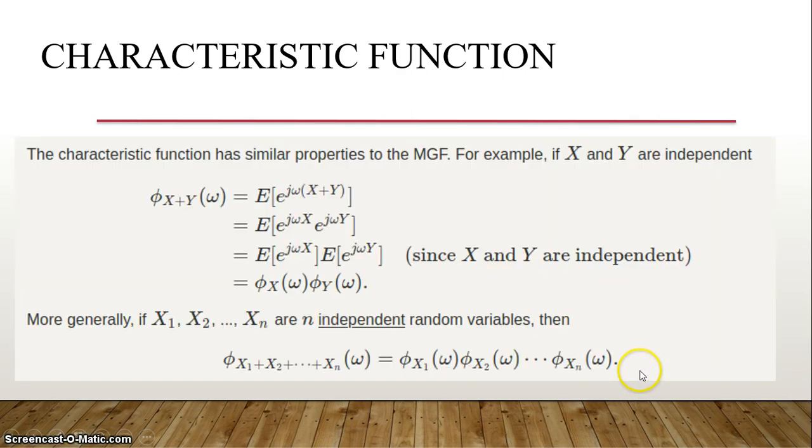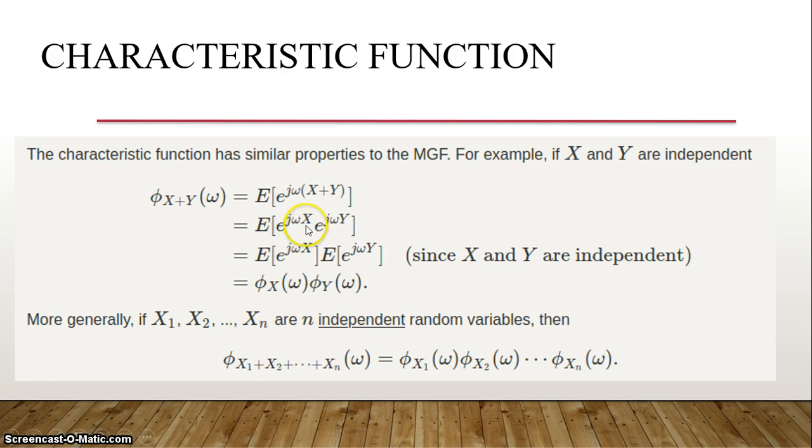Coming to the properties, I have given you only the main properties of the characteristic function here. The characteristic function has properties similar to those of the moment generating function. For example, if X and Y are two independent random variables and I want to calculate the characteristic function of the sum X plus Y at omega, then in place of x in e power j omega x we substitute x plus y.